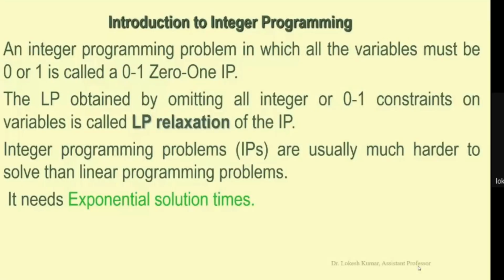Another type of problem is known as the 0-1 programming, or the binary integer programming. This is one specific programming where all the variables can take either the 0 value or the 1 value.